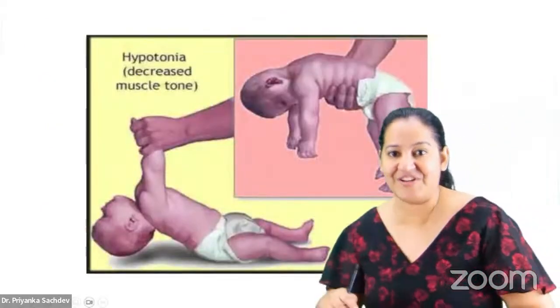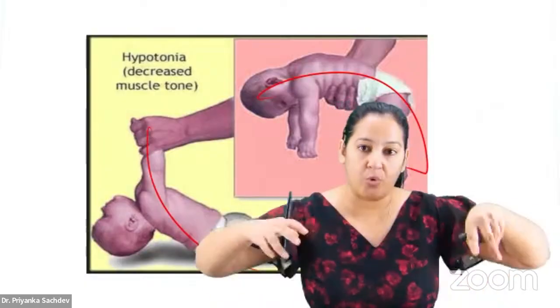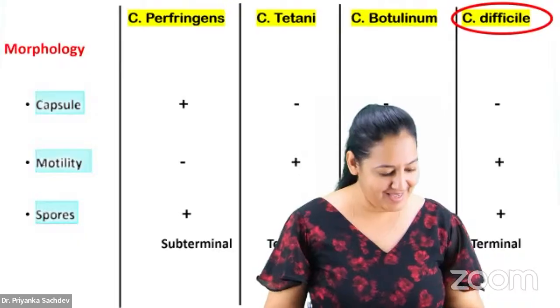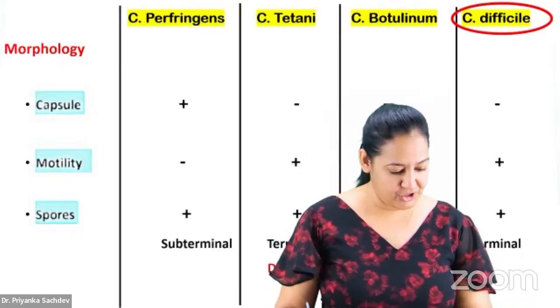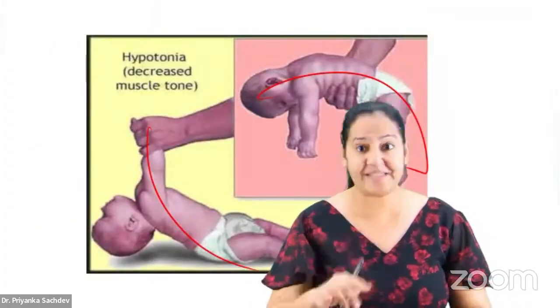It is the opposite of tetanus. See, the complete body of the baby is relaxing. There is no tone. Floppy baby syndrome. How many of you got it? Please say yes if you got it. Yes, absolutely right, Anshul. So it is inhibiting the GABA and glycine presynaptically.